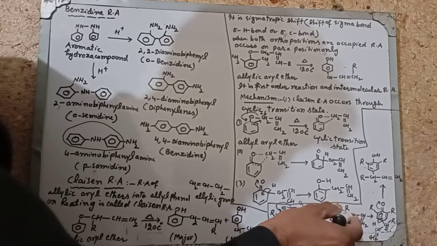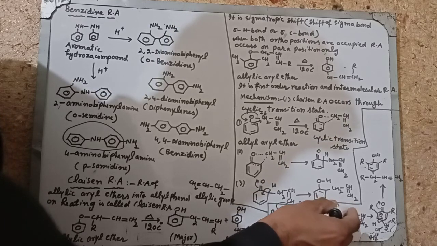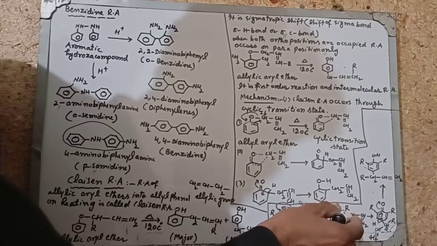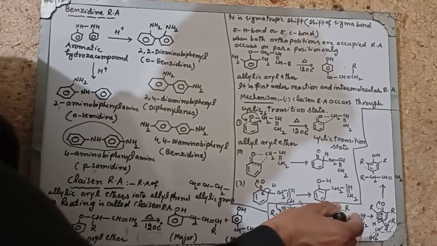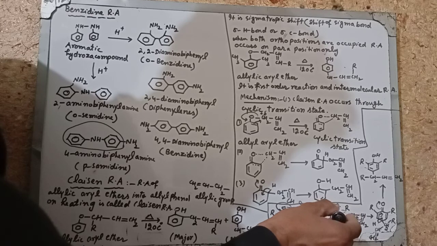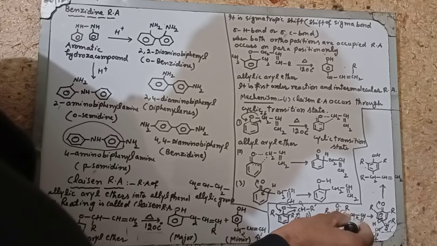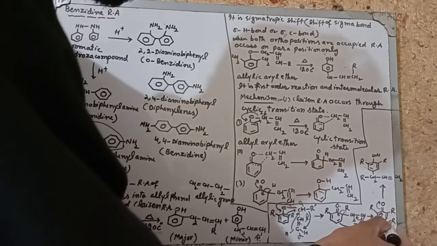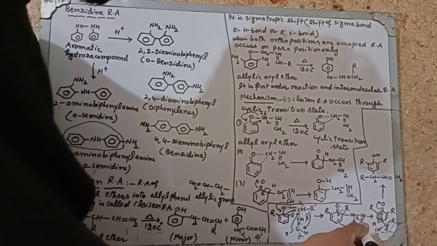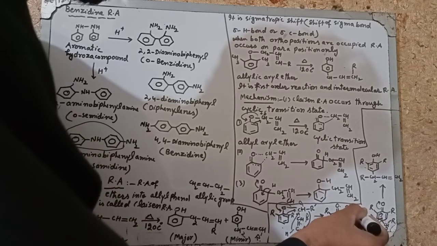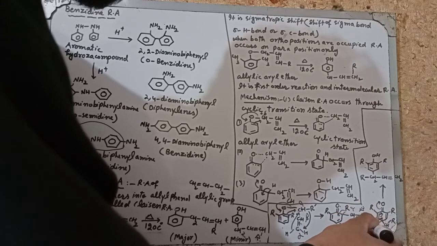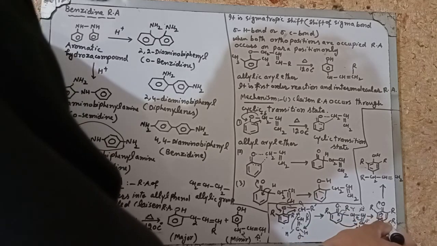It is very unstable. Now this bond will shift within the ring; the allyl group will shift, and the benzene ring is regenerated. This allyl group will withdraw the electron from the benzene ring and is attached on the para position like this, CH2 and R. This bond is shifted towards the alpha and beta carbon, and R is again shifted towards the alpha carbon. So R is attached to the alpha carbon and the alpha carbon is attached to the benzene ring.